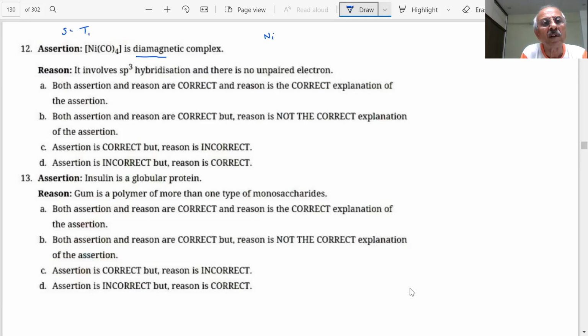Scandium, titanium, chromium, manganese, iron, cobalt, nickel, copper, zinc. This series is to be remembered. Then it is 28, student. 28 means 4s2 3d8.